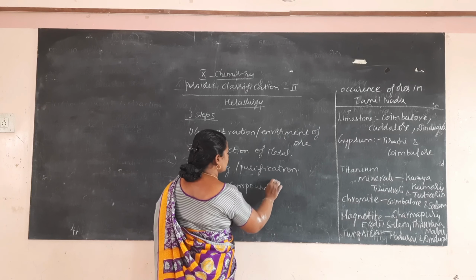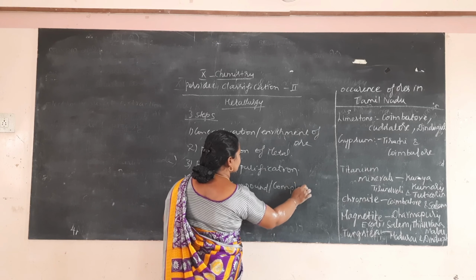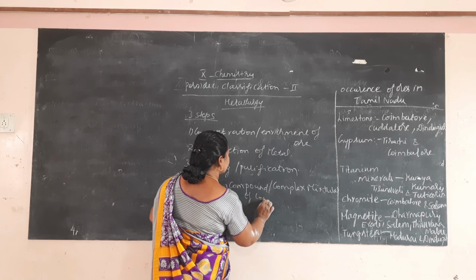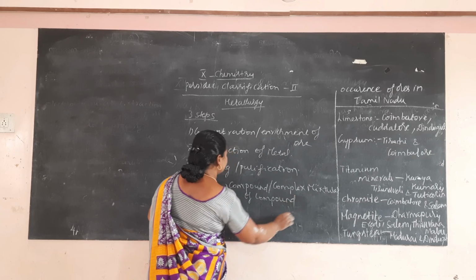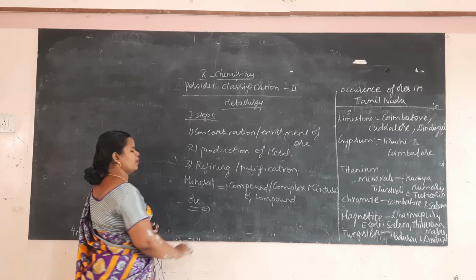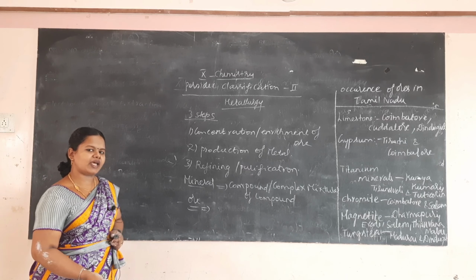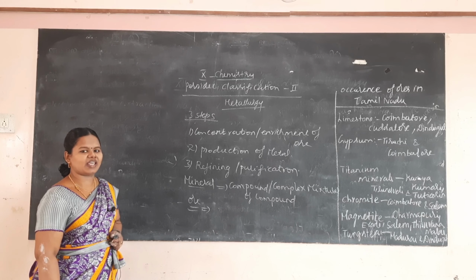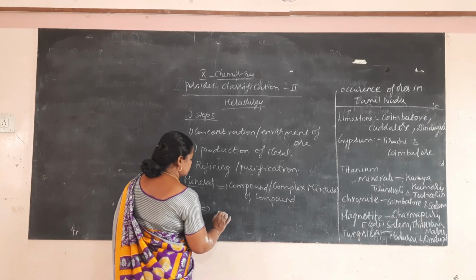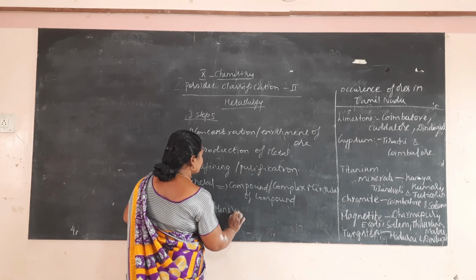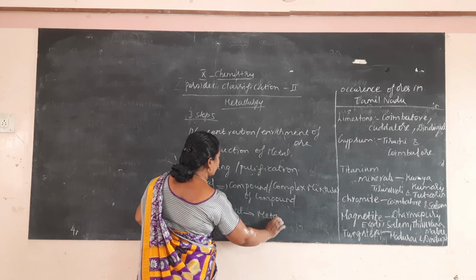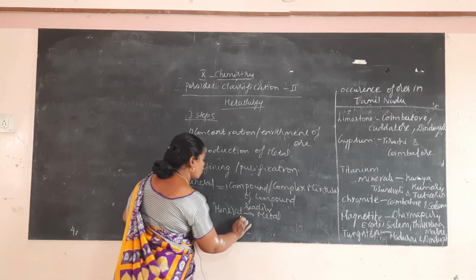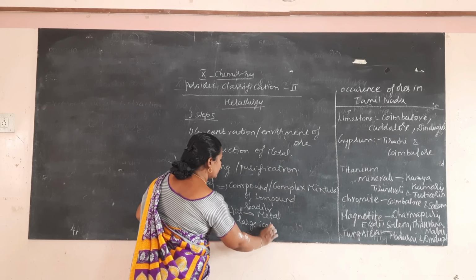It is a compound or complex mixture of compounds obtained from the earth crust. Then ore. Ore is a mineral from which the metal can be readily, profitably or economically extracted on a large scale. That is known as what? Ore. So here one important term is there.